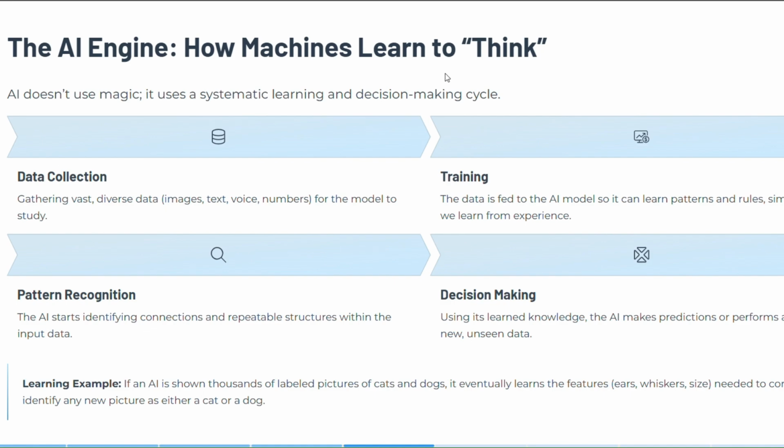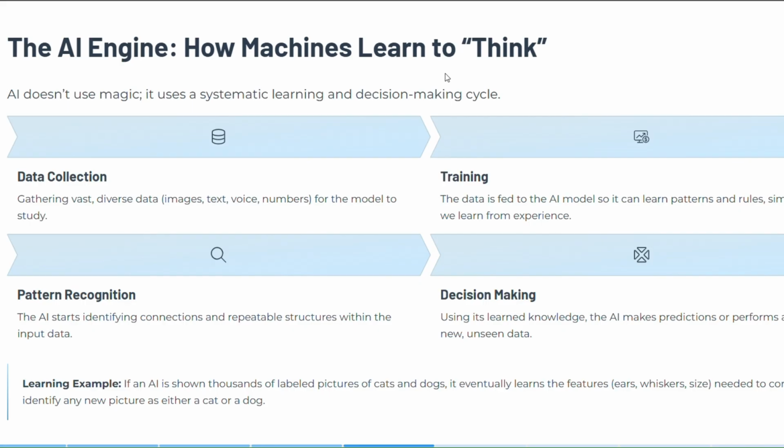The next part is our training part. In the training part, the data is fed to the AI model so it can learn patterns and rules, similar to how we learn from experience. Human beings analyze past things, and on the basis of that they make a decision. Similarly, for training the model, we first of all need the data, the previous data. After that, we train the model.